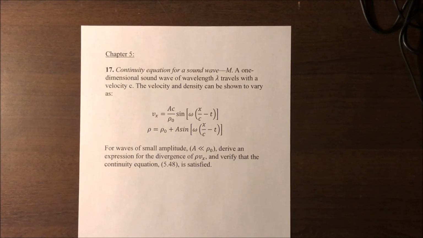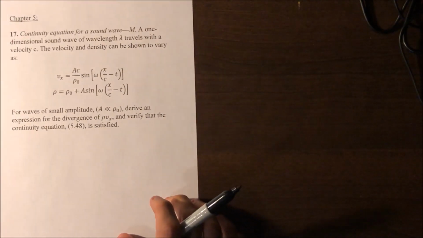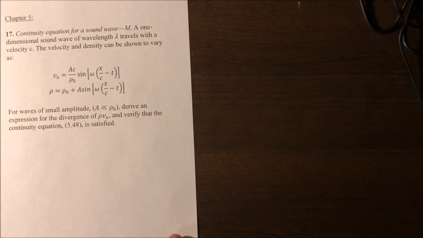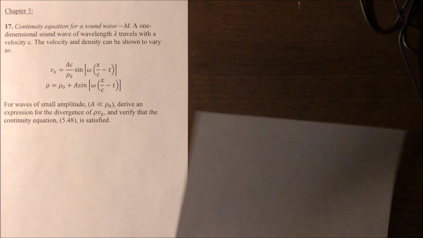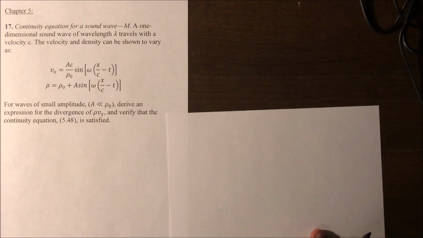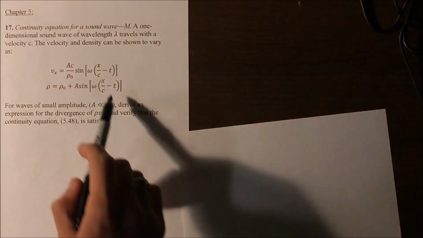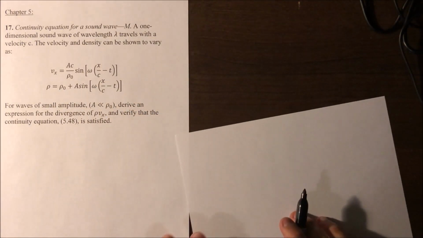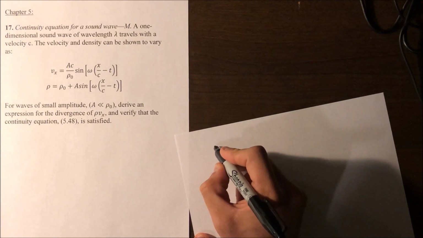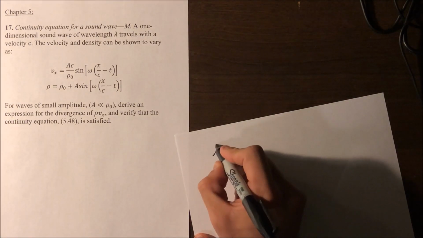Alright, now before we derive an expression for the divergence of rho Vx, let's go ahead and see if there's any simplifications we can make. Right away, the thing that sticks out to me is that A is much less than rho naught. And since A is much less than rho naught, we can go ahead and make a simplification of the density variation equation. Alright, so let's go ahead and rewrite the density equation.